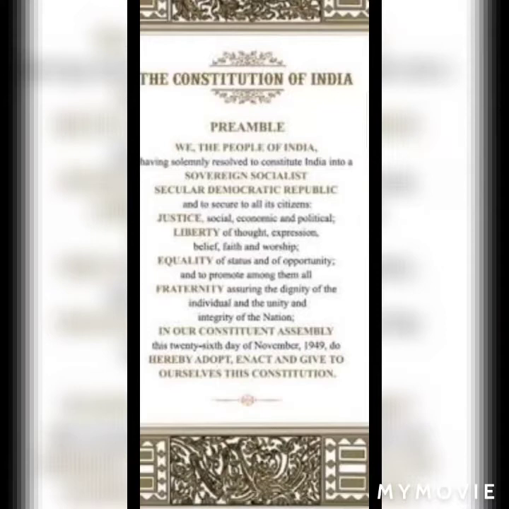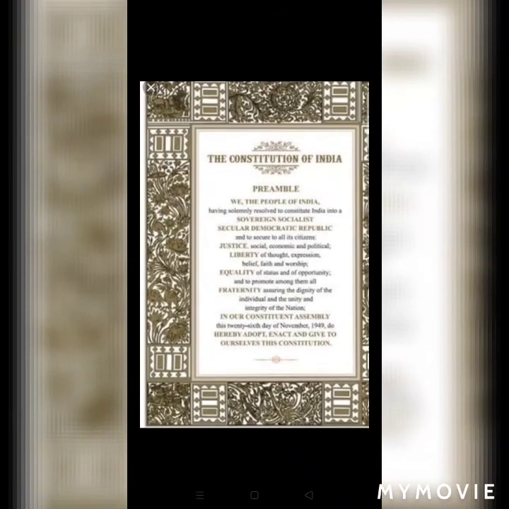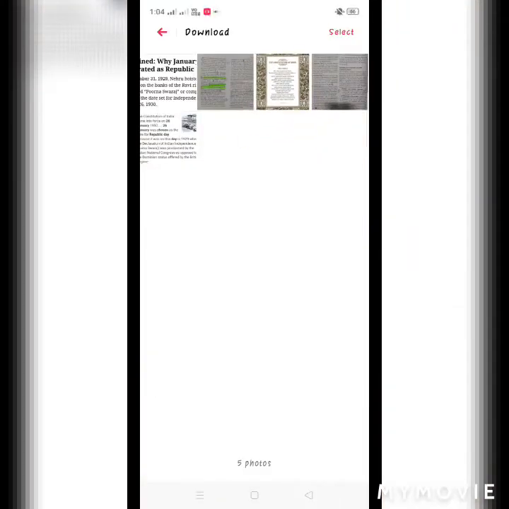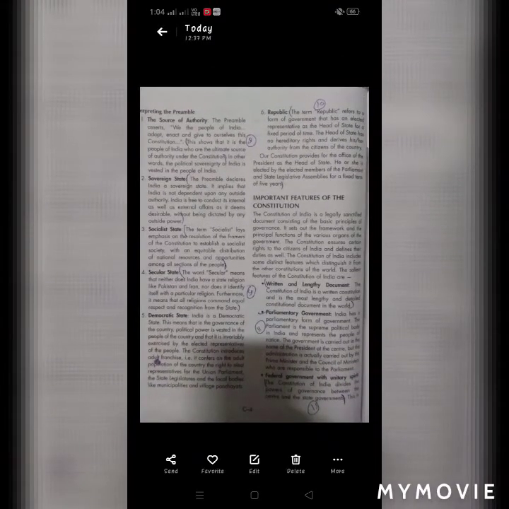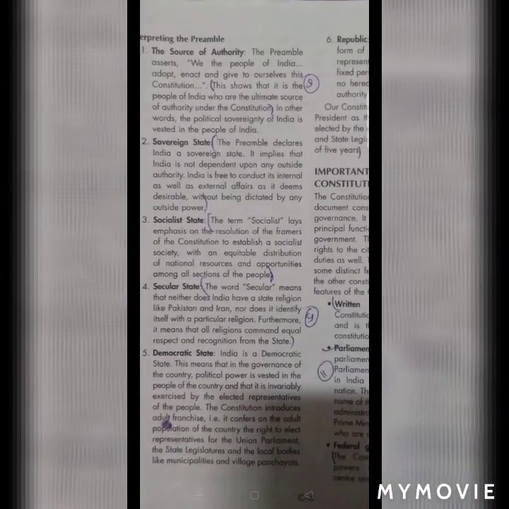The first words are 'We the people of India'. What is the meaning? It means we are the source of authority of the Constitution. We are the ones who prepared the Constitution, meaning the Constituent Assembly drafted it, and we have the full authority over the Constitution. You can see that it is the people of India who are the ultimate source of authority under the Constitution.